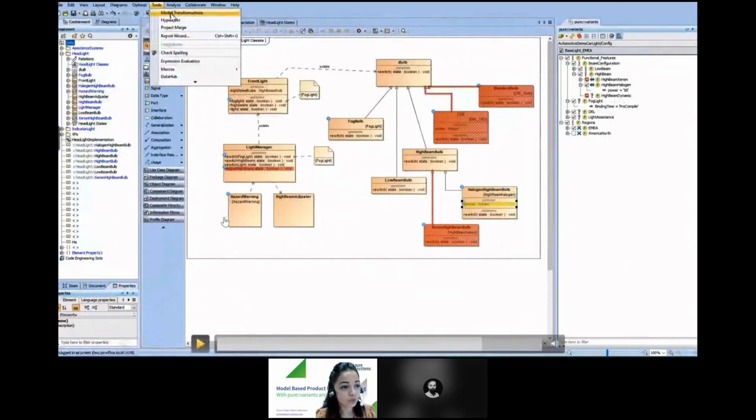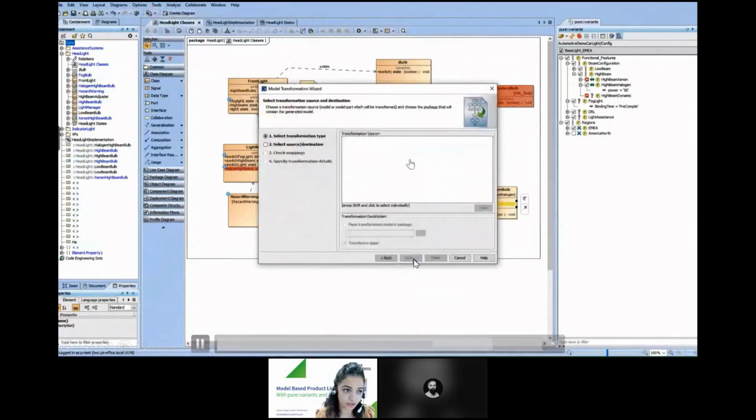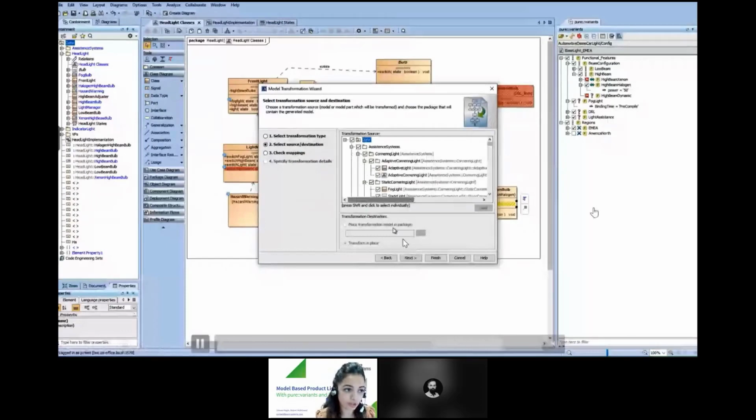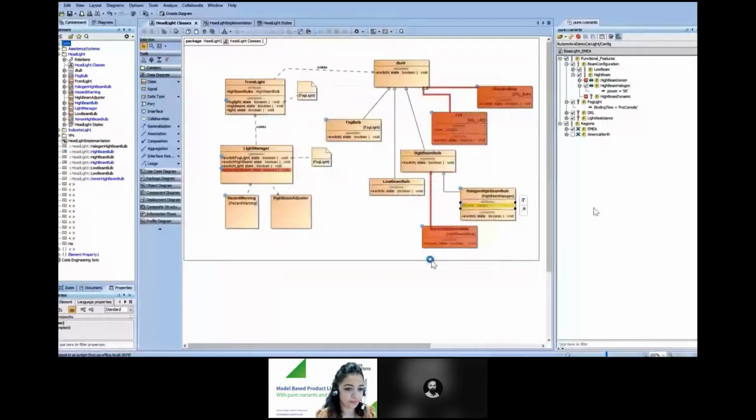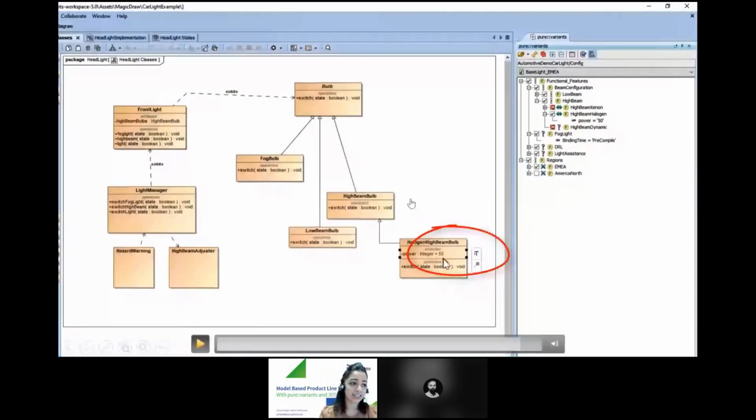So we go to tools and then select model transformation. Here then we trigger the variant realization transformation, and as a transformation scope we select the whole model, and then we run the transformation. Yes. So here now, after running the transformation, you can see that all the variation points have been resolved during